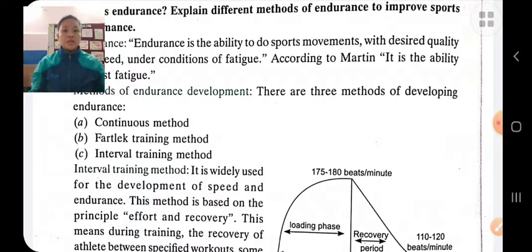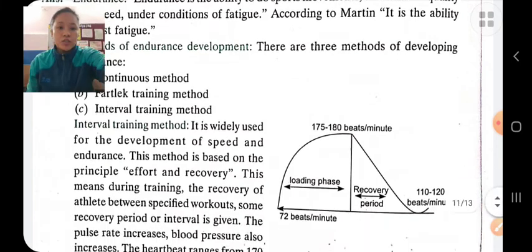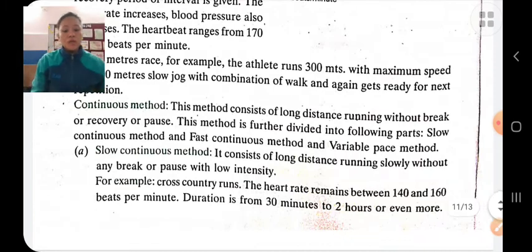First, in continuous training methods, the work is done continuously without a long break in between. In continuous training, the work is done continuously without any break. It is of three types: slow continuous training methods, fast continuous training methods, and variable continuous training methods. Slow continuous training methods.